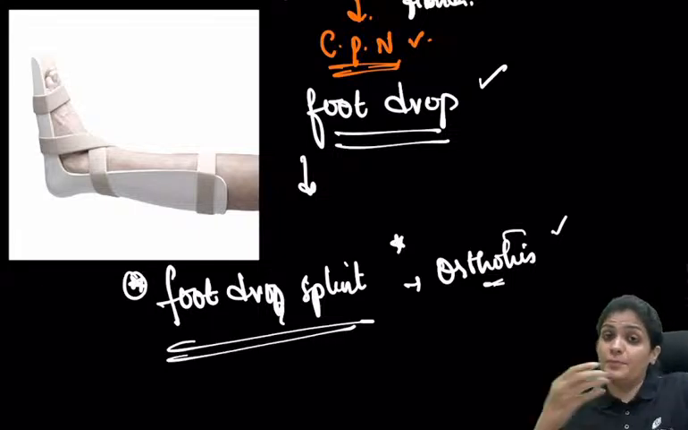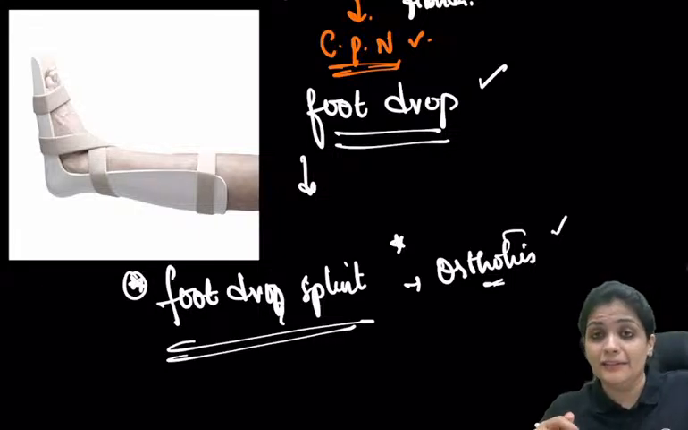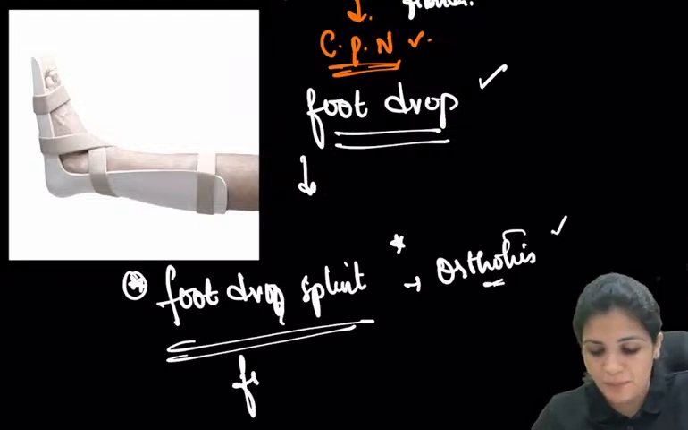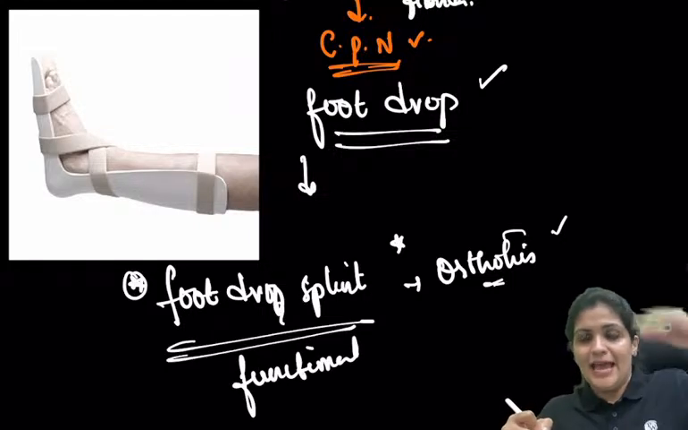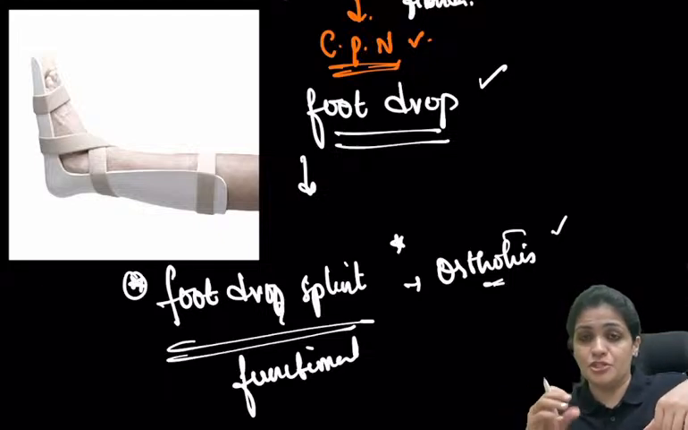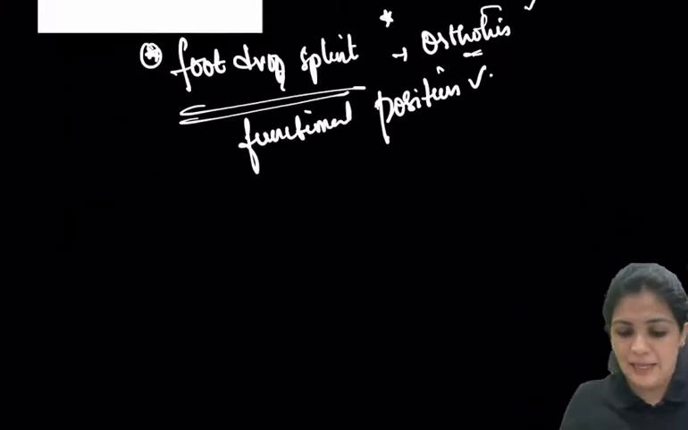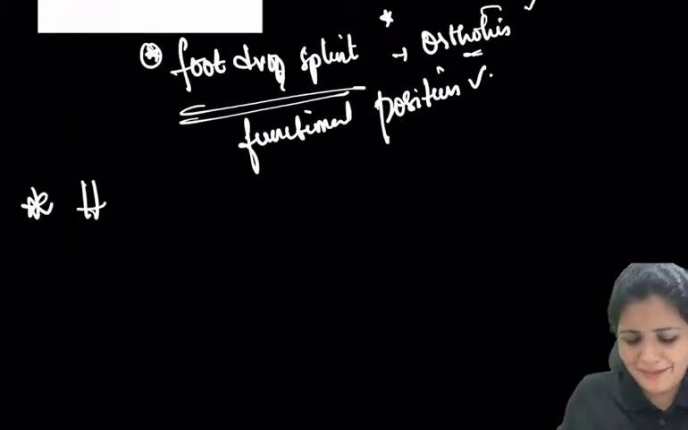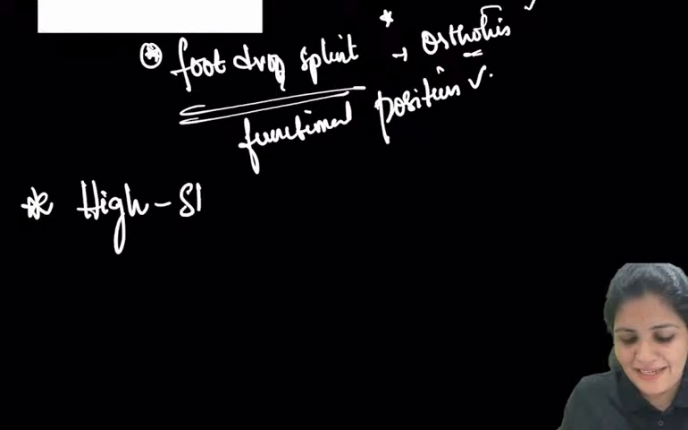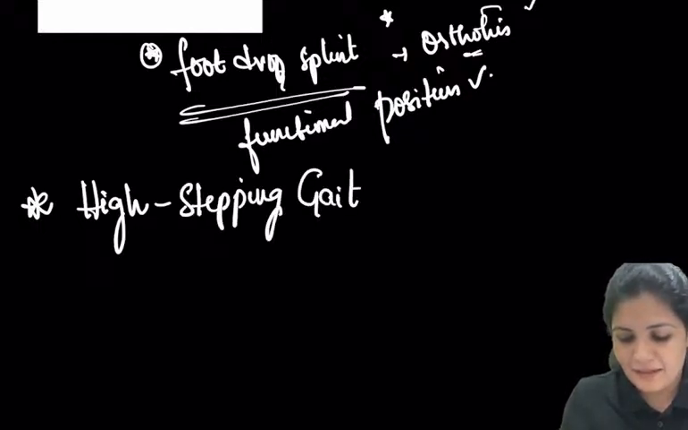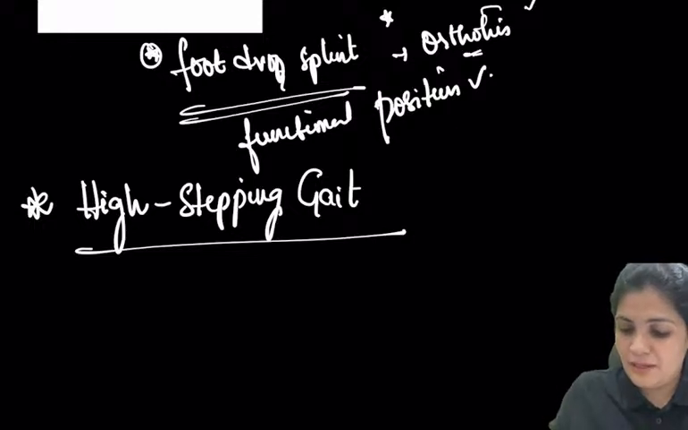Now this foot drop splint puts the ankle and the foot in the functional position. If you see, it is in functional position. Otherwise, the foot would go down like this. This dropped foot is put in functional position and maintained by your foot drop splint. And what is the gait which you see? The gait seen here is the high stepping gait.